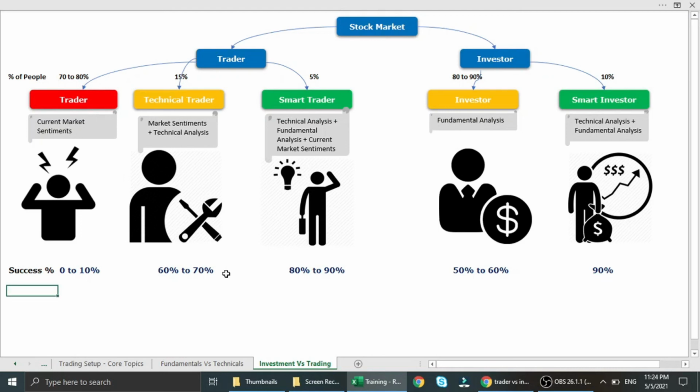So I hope you understood who is really successful in the stock market. I say in terms of traders, smart traders are the most successful people, and in terms of investors, smart investors are successful people. So the conclusion is people who have knowledge of technical analysis, they definitely will succeed. Whether he is just a technical trader or a smart trader or smart investor, these people use technical analysis without fail. That is the reason these people always succeed in the stock market. I hope you understood the important difference between trader and investor.